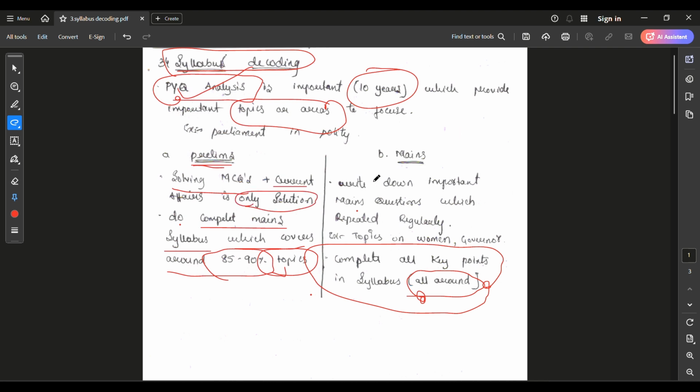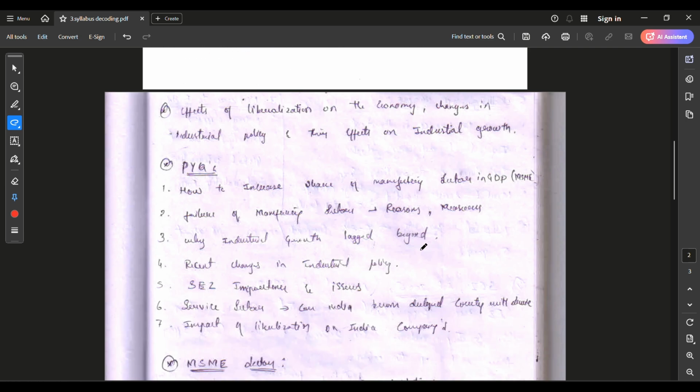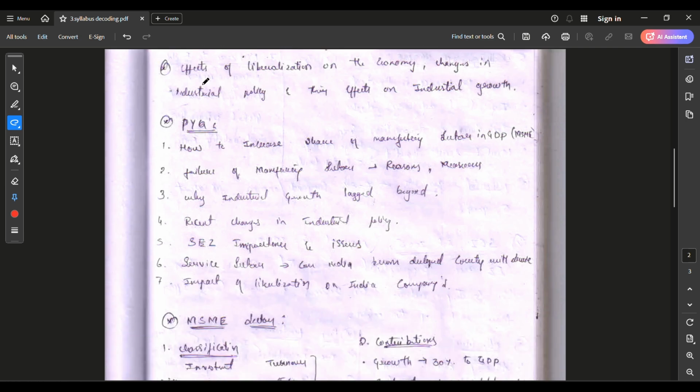For mains, write down the important mains questions. Important mains questions in the sense you need to bring the important topics and themes from mains PYQs which are repeated regularly. I will show you an example, don't worry. You can see here: effects of liberalization on the economy, change in industrial policy and their effects on industrial growth. This is present in GS3. You can see this point in the GS3 syllabus.